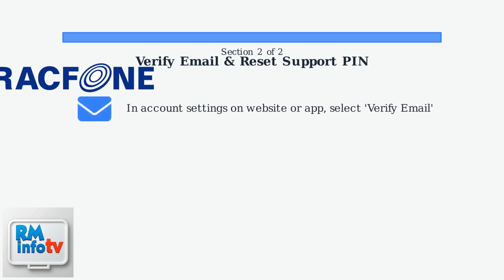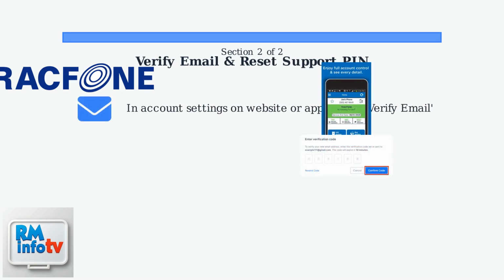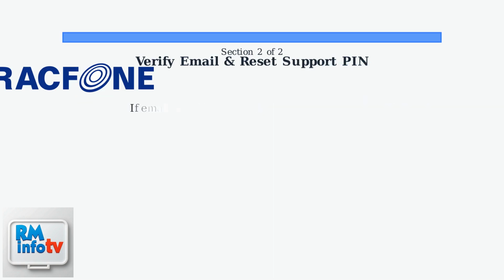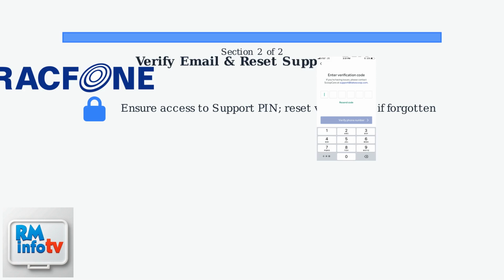In your account settings on the Tracfone website or app, select Verify Email and enter the code sent to your registered email. If your email is outdated, change it to a current one. Next, ensure you have access to your support PIN.